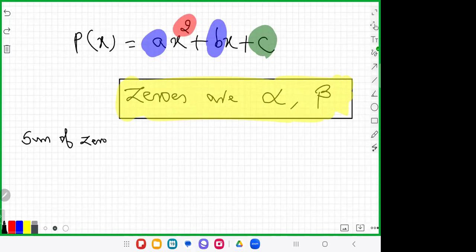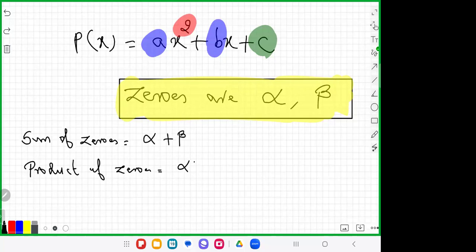The sum of the zeros is known as alpha plus beta. And the next is the product of the zeros, which is known as alpha into beta. The sum of the zeros is alpha plus beta, and the product of the zeros is alpha into beta.